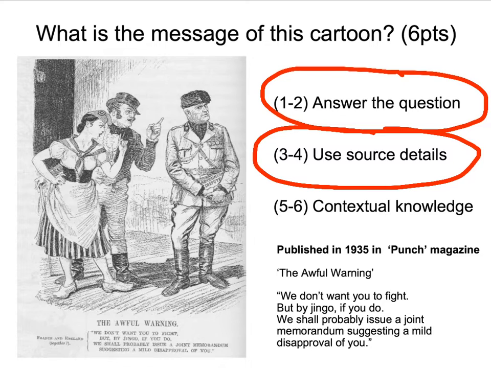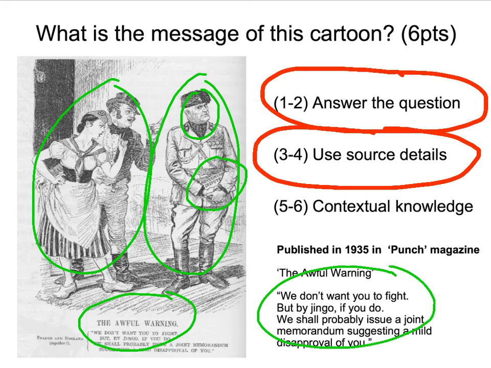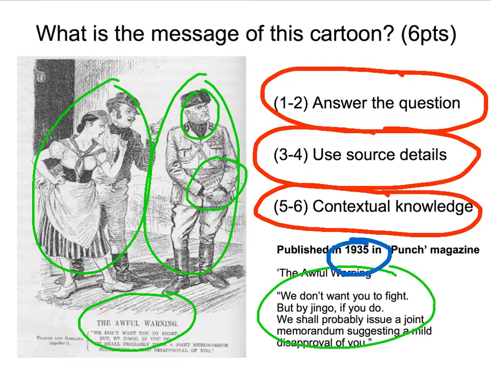So, for example, you'll need to make references to how these people are standing, for example, and their facial expressions, and lots of key details within it, including the writing. And then, of course, in order to maximise your points, you need to include contextual knowledge, obviously meaning what was going on at the time. This is really important for you to consider exactly what was going on during 1935.